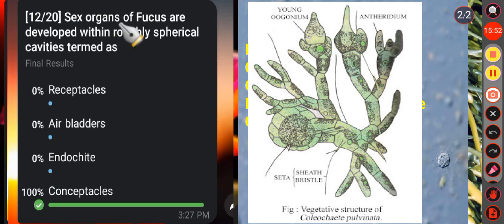Next question, sex organs of Fucus are developed within roughly spherical cavities termed as option A, receptacles.